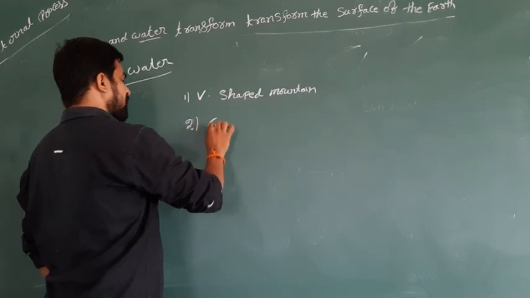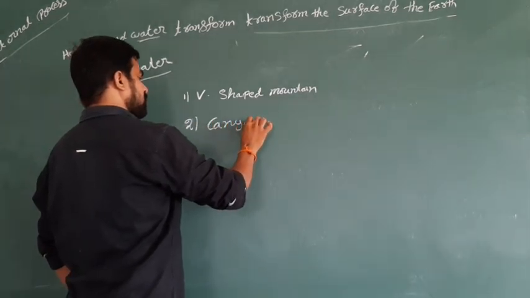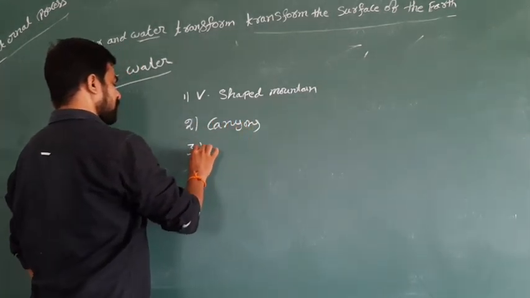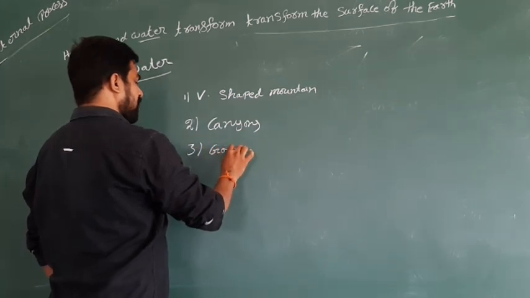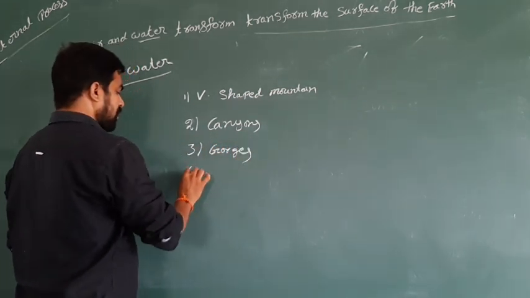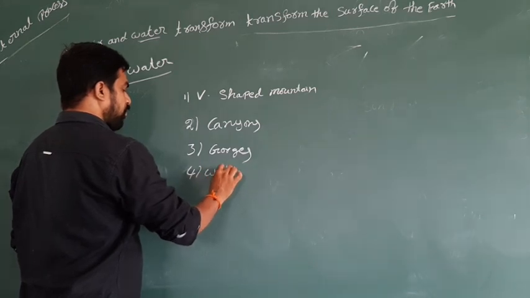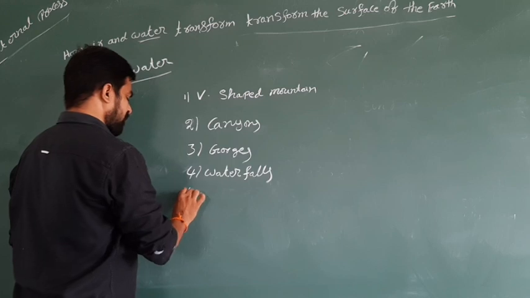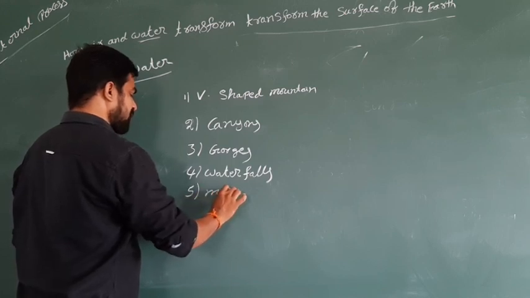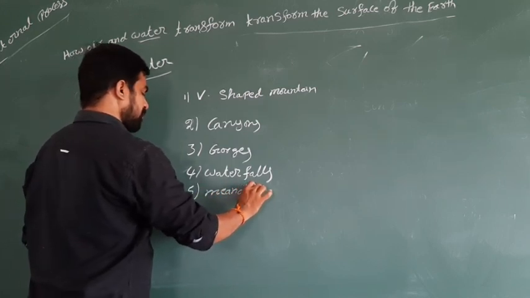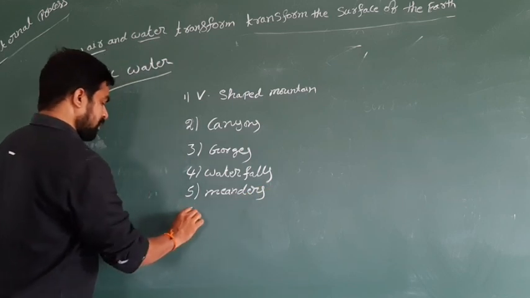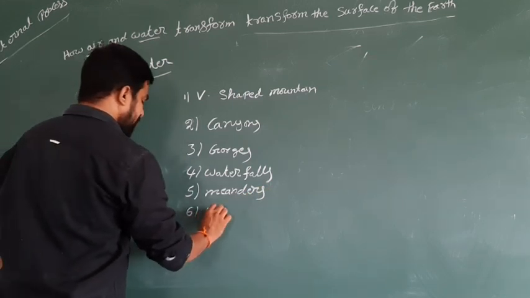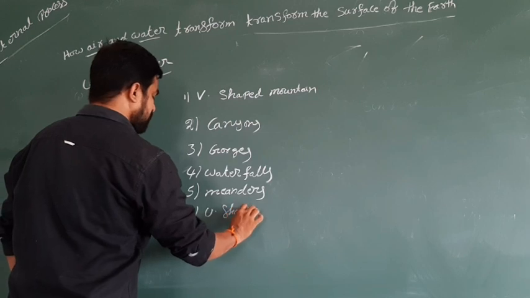Second one is called canyons. Third one is called gorges. And also waterfalls. Fifth one is meanders. Sixth one is U-shaped valleys.